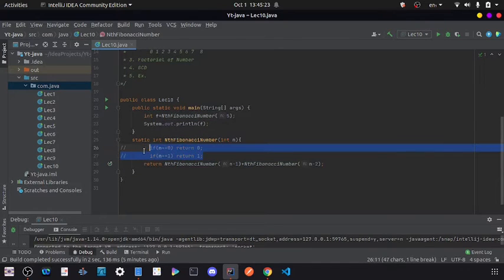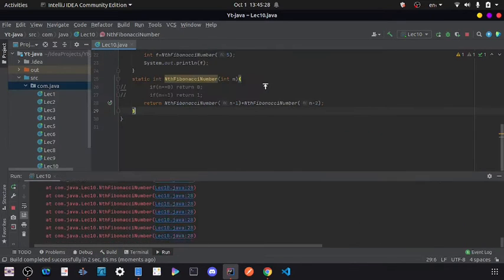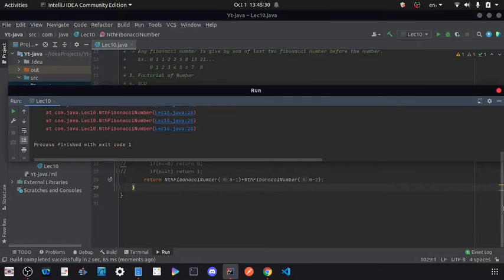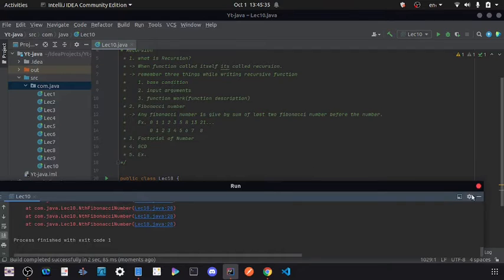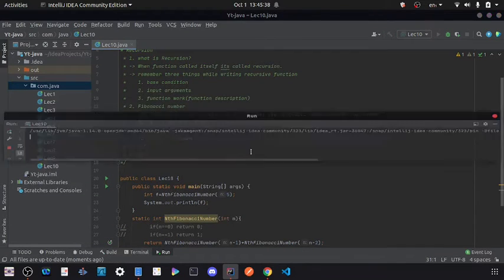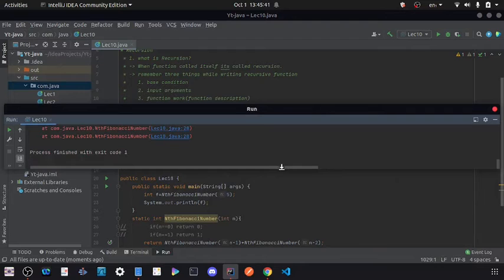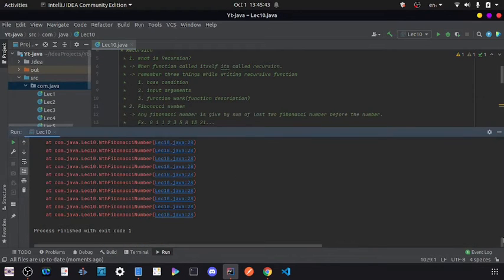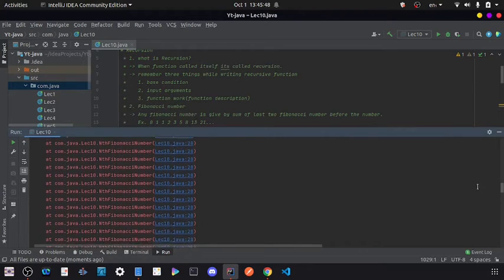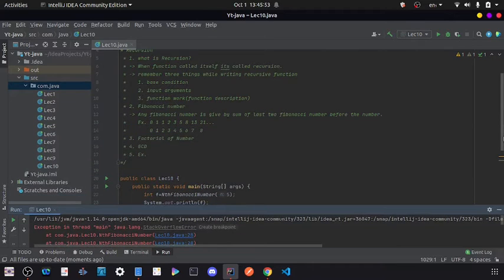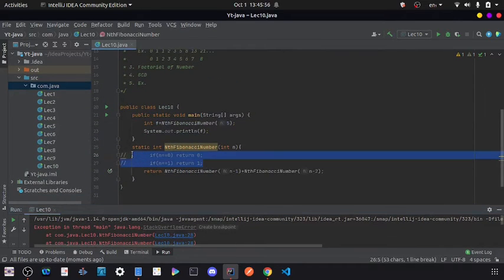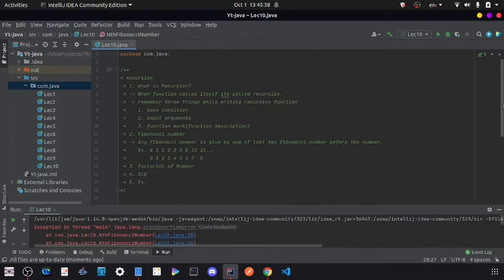What if you do not have any base condition? Let me just run it very fast, and you can see that we get a runtime exception. What is this exception called? Let me just rerun to see why this happened. Here we get an exception, and what is our exception? You can see that the function is calling itself so many times, and here at the top we get a stack overflow error. So whenever you get a stack overflow error, just check whether your base conditions are hit or not. So this is our base condition.